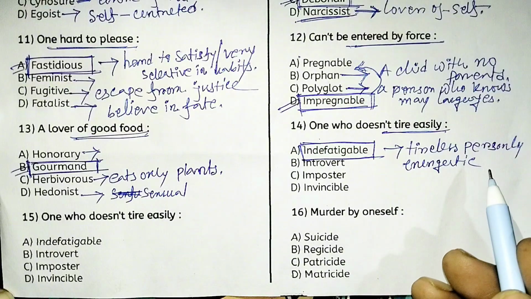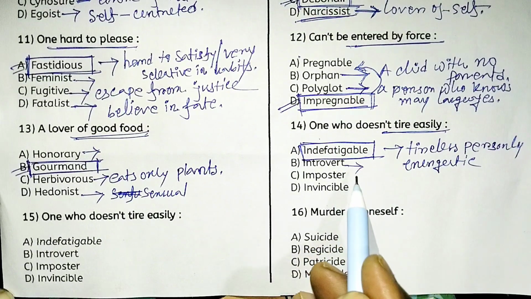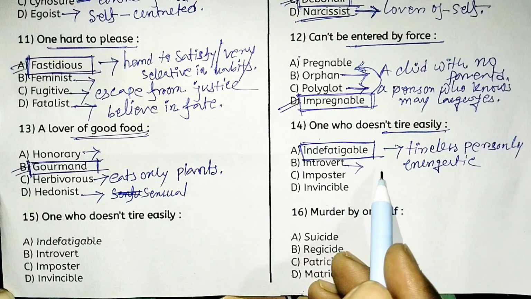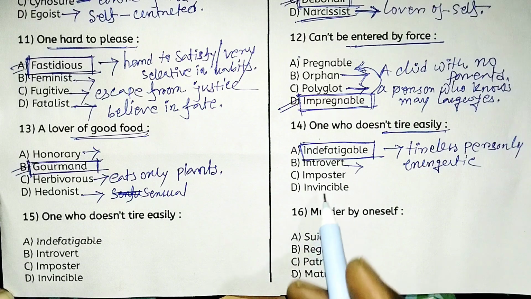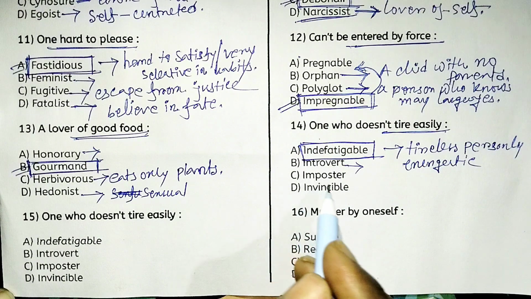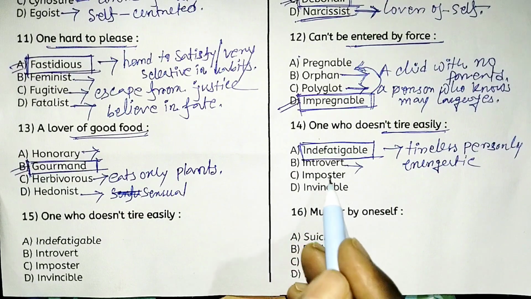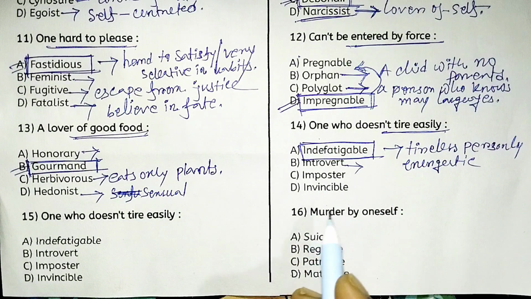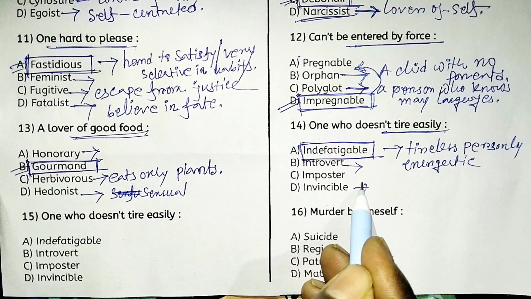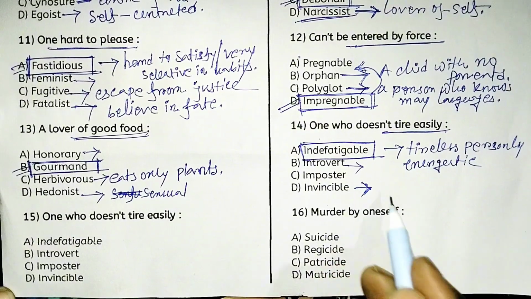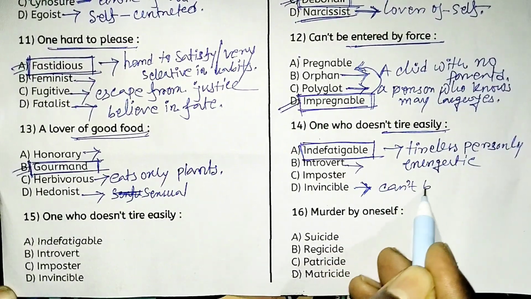Introvert means someone who avoids speaking. And imposter suggests someone who pretends to be somebody else. And invincible suggests not able to be defeated, or cannot be defeated.